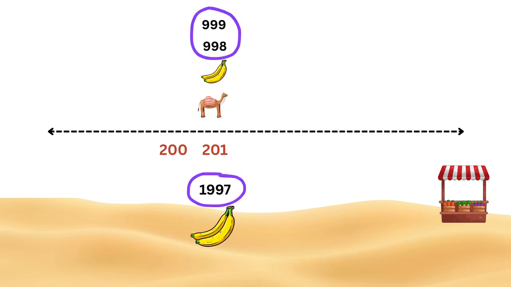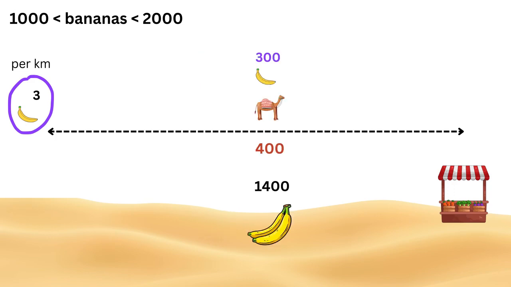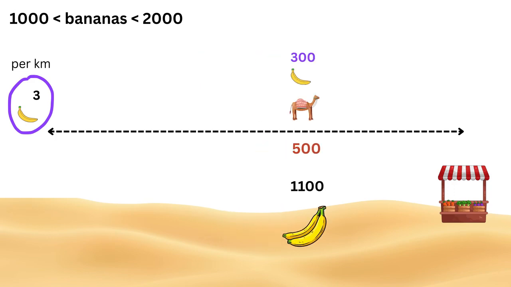In this process, 3 bananas are eaten to move the bananas 1 kilometer forward. So whenever the camel is transporting between 1,000 and 2,000 bananas, it eats 3 bananas per kilometer of forward movement. As the camel keeps moving ahead, the total banana count keeps reducing by 3 for every kilometer.